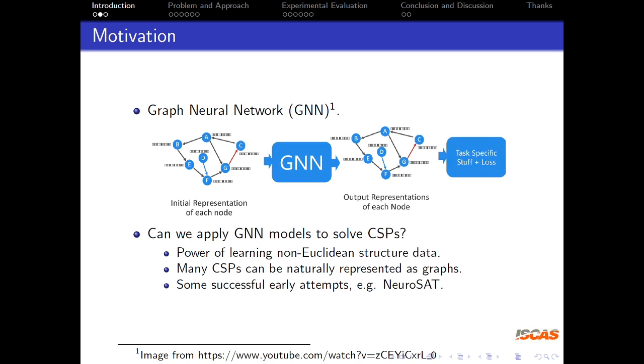Second, many CSPs can be naturally represented as graphs, and many of them are strictly defined on graphs, such as TSP, vertex cover, and independent set. Third, there have been some successful early attempts, such as NeuroSAT, a GNN-based model for solving the satisfiability of SAT formulas.